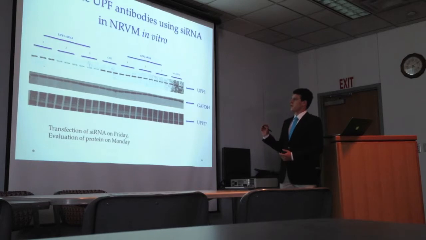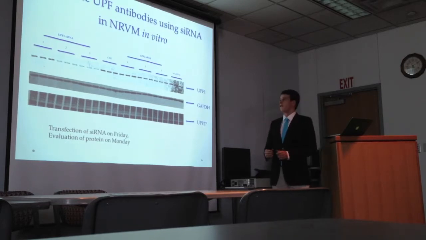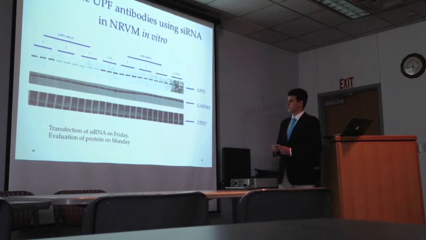So this slide shows our evaluation of our UPF antibodies using siRNA knockdown in NRVMs. From this first band, we can see that our UPF1 siRNAs 2 and 3 were effective in knocking down the gene significantly. However, the first one was not. So we used these siRNAs for further experiments.